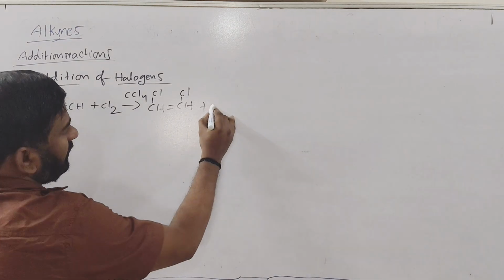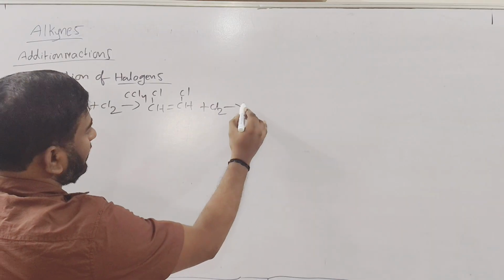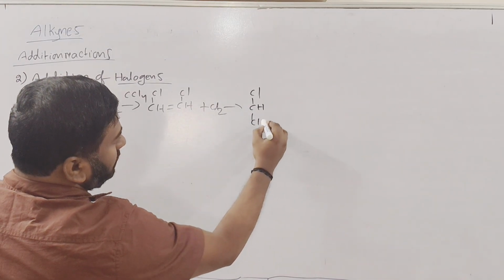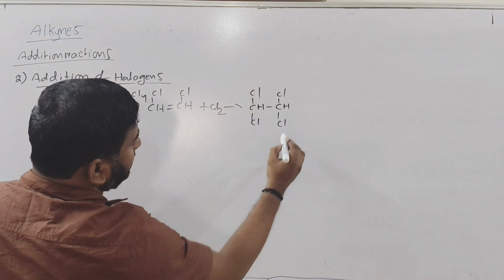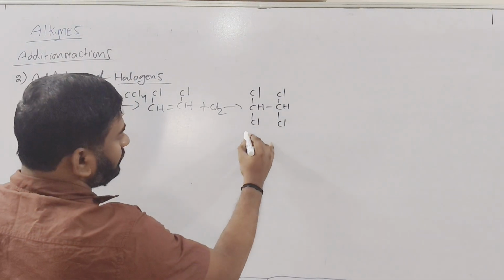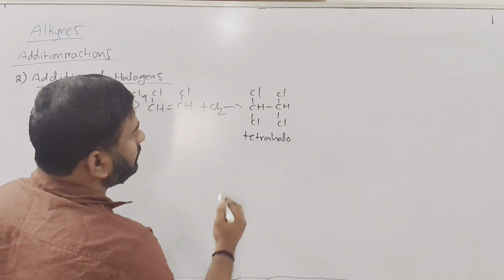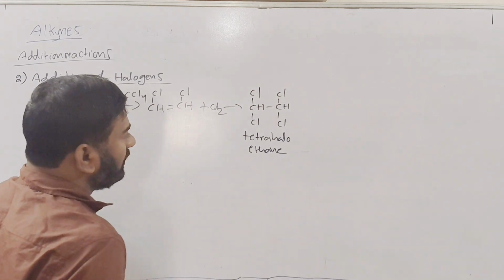Again, if you add one more Cl2 molecule, by breaking one more pi bond, two more Cl atoms you have to add to the two carbons. Then what will we get? Tetrahaloethane will come.